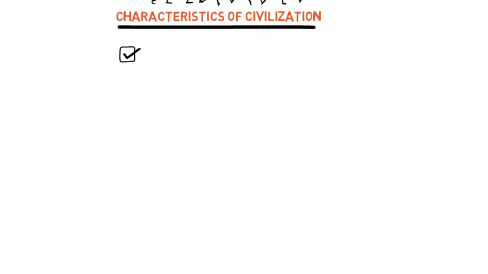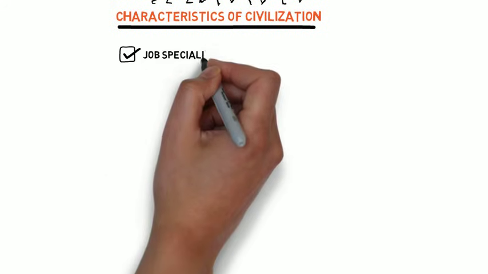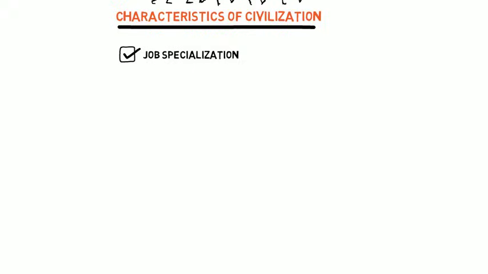In advanced civilizations, there is a surplus of food due to agriculture. Therefore, not everyone is needed to produce or gather food. This allows some people to focus on doing other specific jobs like making tools or blacksmithing. This allows for job specialization.